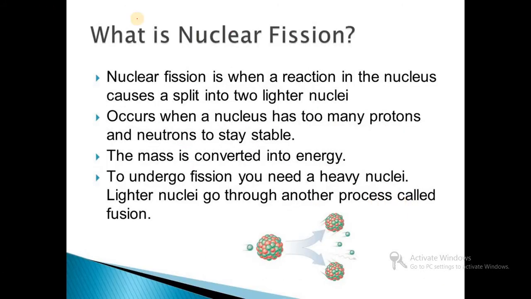What is nuclear fission? Nuclear fission is when a reaction in the nucleus causes a split into two lighter nuclei. It occurs when a nucleus has too many protons and neutrons to stay stable. The mass is converted into energy. To undergo fission, you need heavy nuclei such as uranium. Lighter nuclei go through another process, fusion.